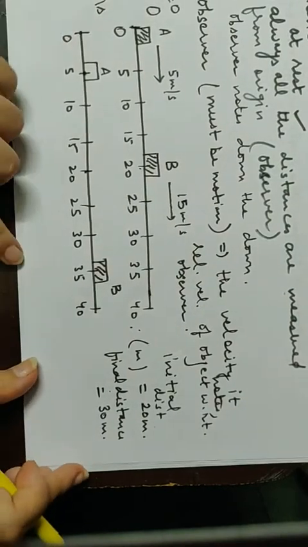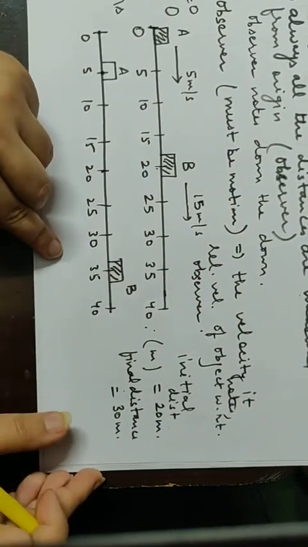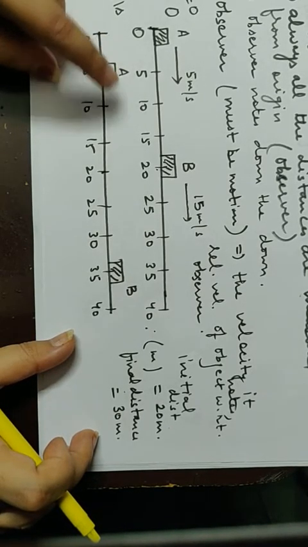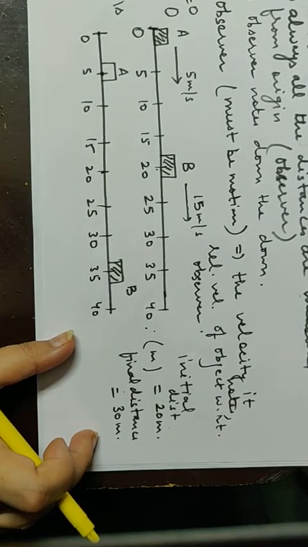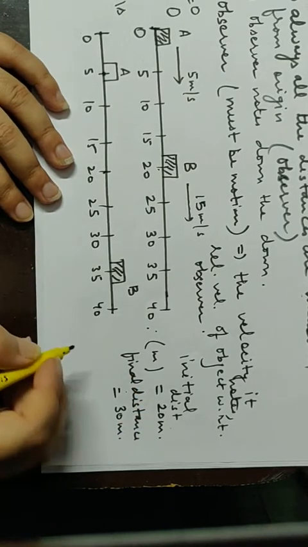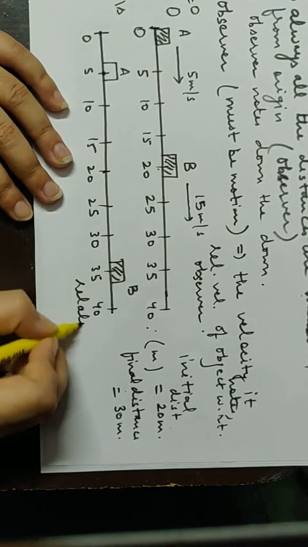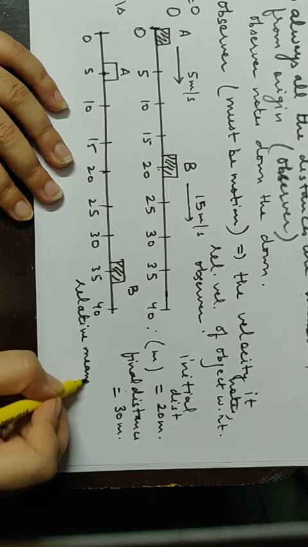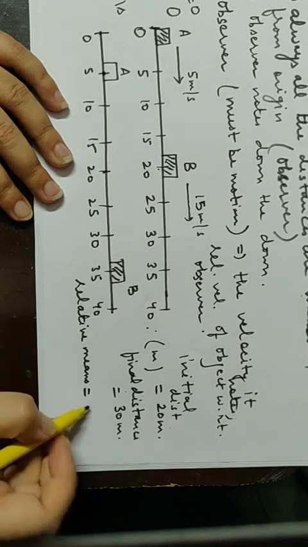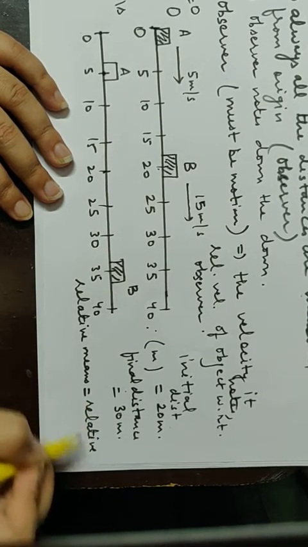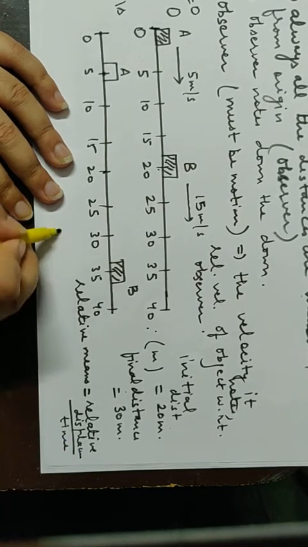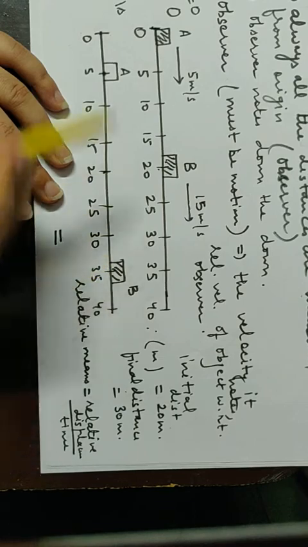So what will be the relative velocity? Why relative velocity? Because if A has to note down, A is watching at how much speed B is traveling. Here A is the observer and observer himself is moving. So we have to calculate relative velocity, I told you. So relative velocity means, as other velocity means displacement upon time, relative velocity means relative displacement upon time. Now what is the relative displacement of B with respect to A?